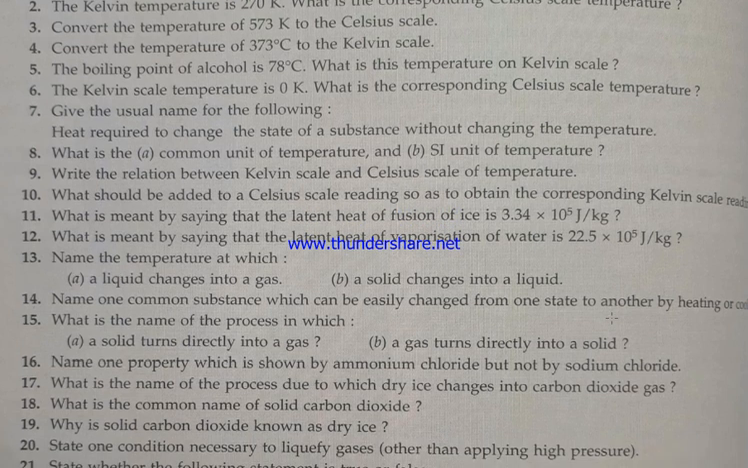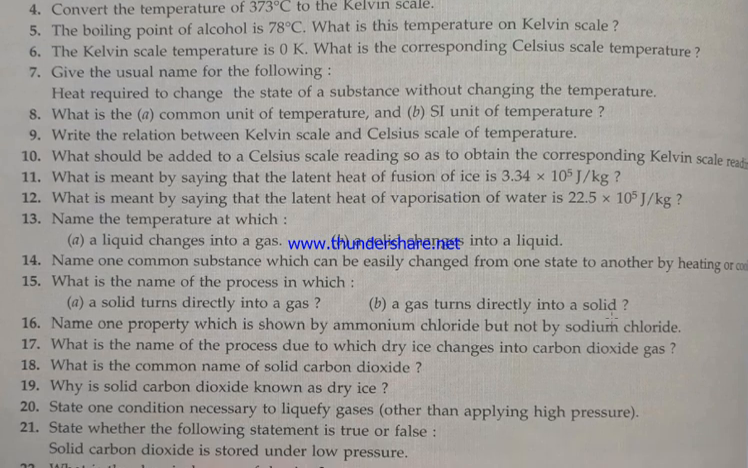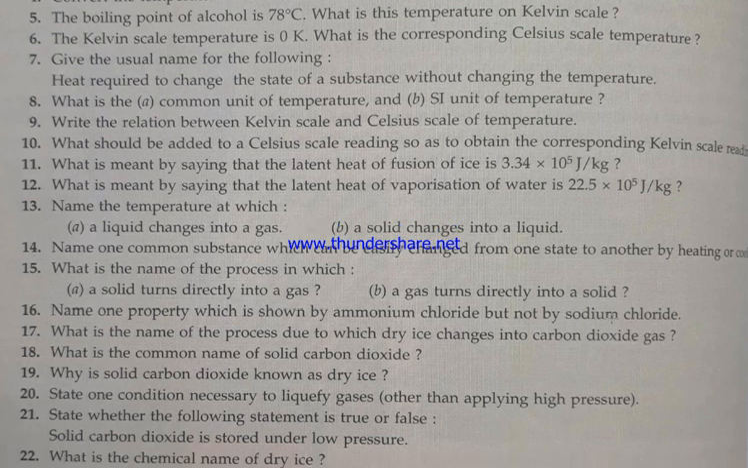Name one common substance that can be easily changed from one state to another by heating, that is water. Name the process: solid directly changes into gas, that is sublimation. Gas turns directly into solid, that is deposition. One property shown by ammonium chloride, that is sublimation. 17th. What is the name of the process due to which dry ice changes into gas? That is sublimation.